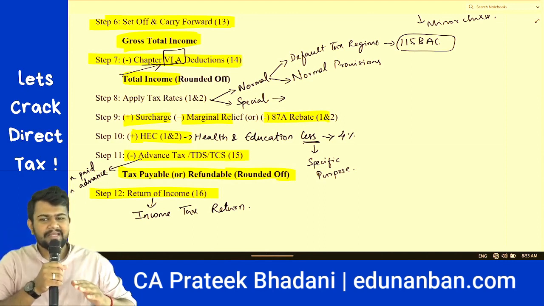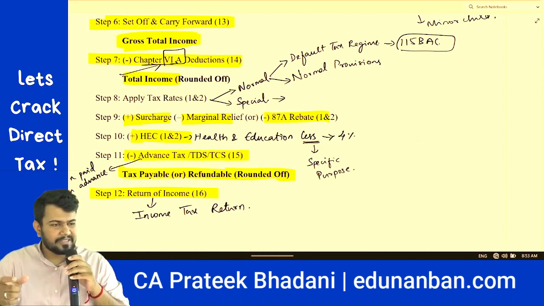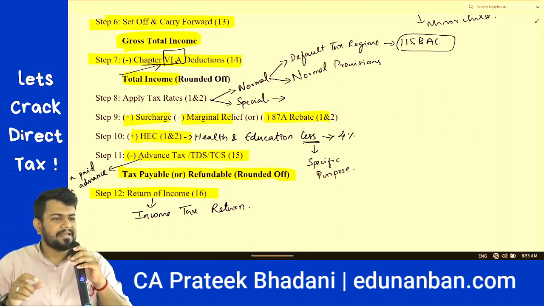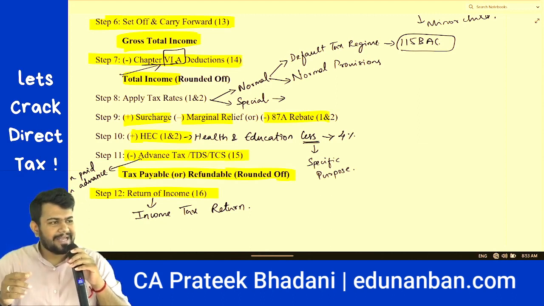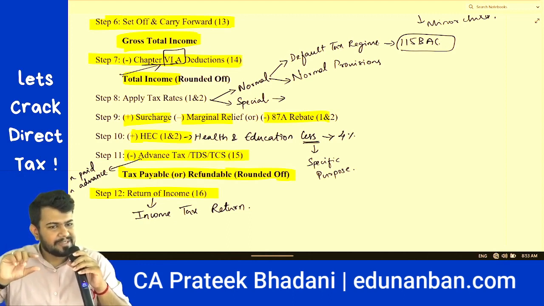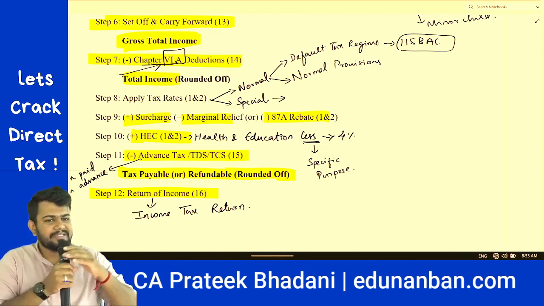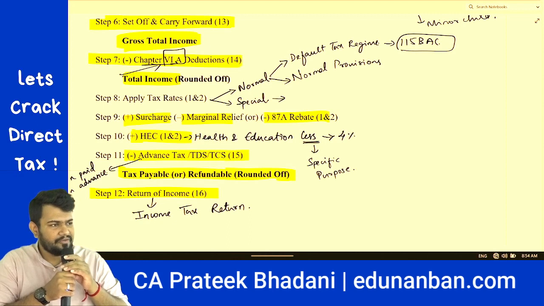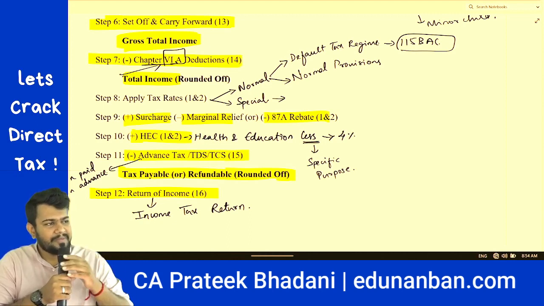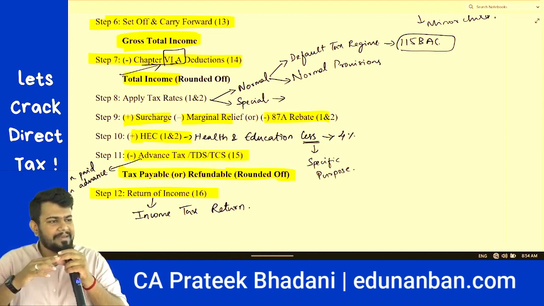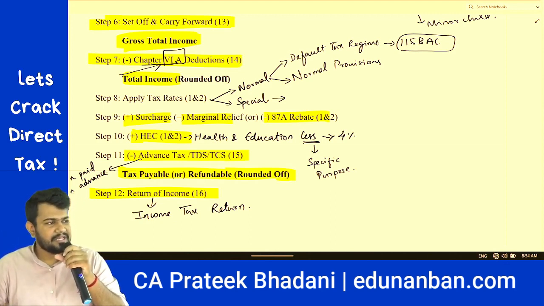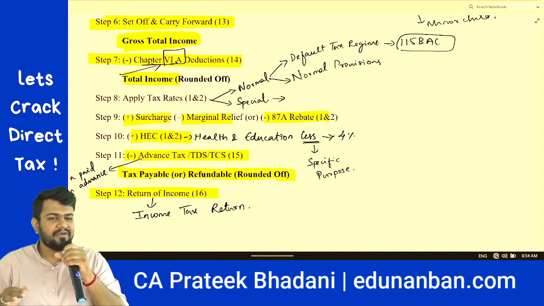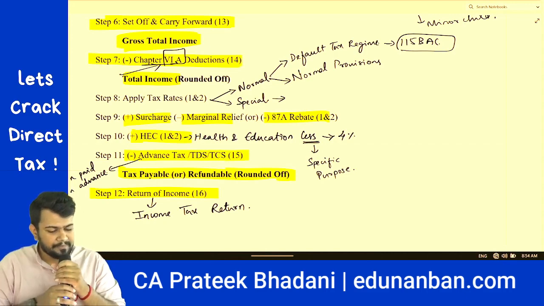Now, the tax rates can be of two types. First is normal tax rates, second is special tax rates. Special tax rates are specific rates for some special types of income which are given in different sections. We have already covered one special tax rate, that is undisclosed source of income. Now what about normal tax rates? Normal tax rates can be of two types. One is the default tax regime under section 115BAC, and second one is the normal provisions.